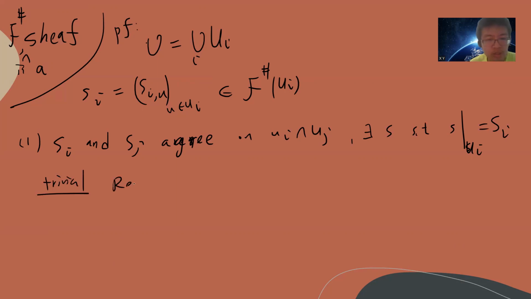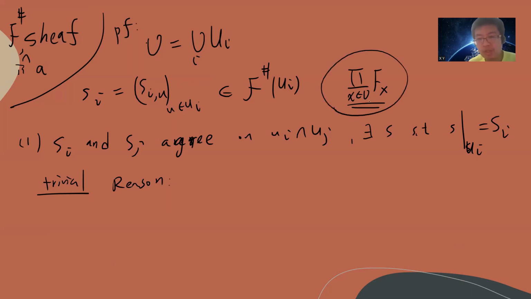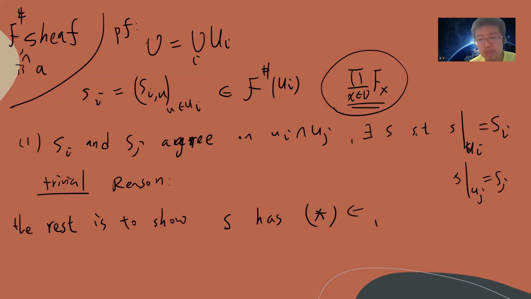The reason is that previously we already proved that this guy is a sheaf, right? So by definition, I can find s such that s restricted to ui is si, and s restricted to uj is sj, since these are sheaves. Okay, so the rest is to show this s has this property, this weird property.